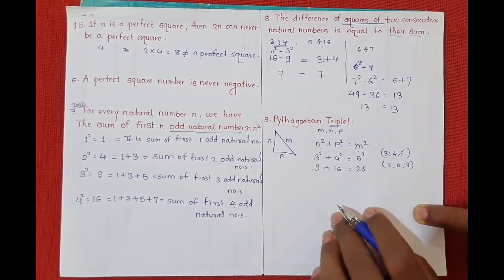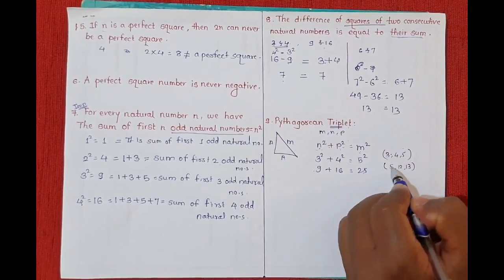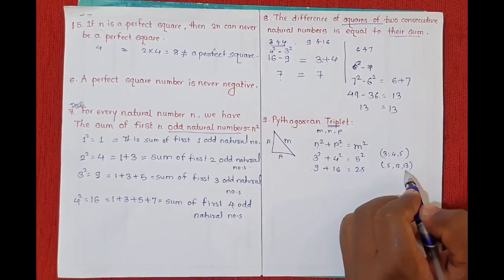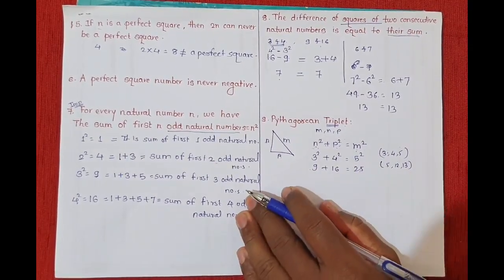Or 5, 12 and 13. This is also a Pythagorean triplet, because square of 5 plus square of 12 is equal to square of 13. If you want, you can check. So this is what a Pythagorean triplet is.